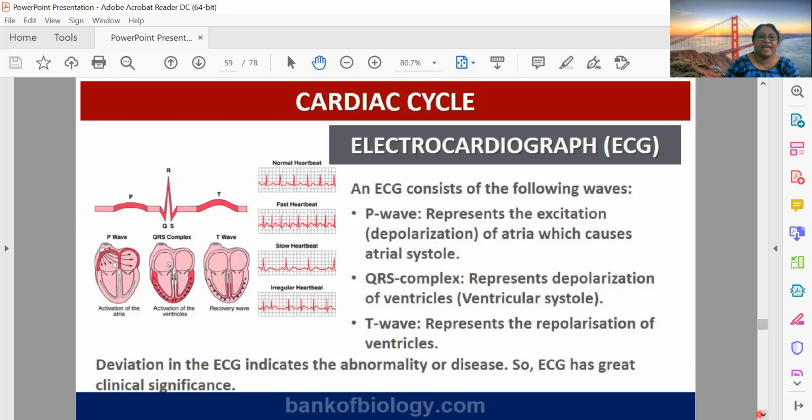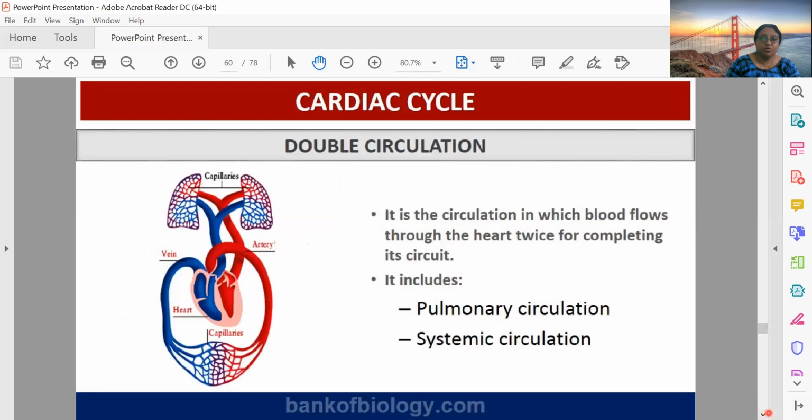Arrhythmia. Why arrhythmia? Because rhythm is not maintained. And the slowest and fastest are known as bradycardia and tachycardia. Okay. So why do we call our circulatory system double circulation? Because the blood comes to our heart twice. Once it is deoxygenated and once it is oxygenated. That's why we have double circulation.